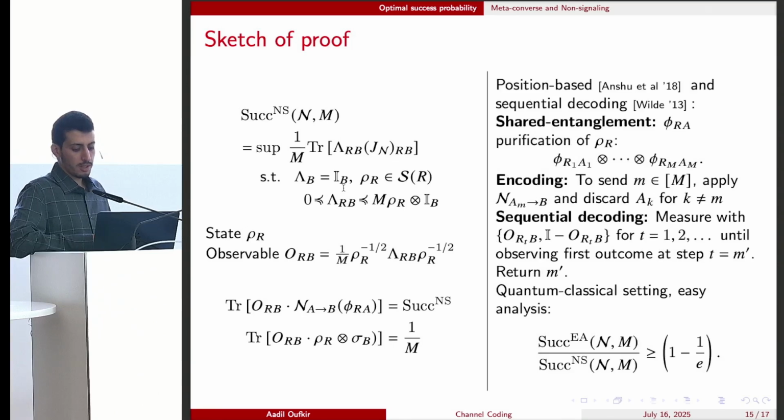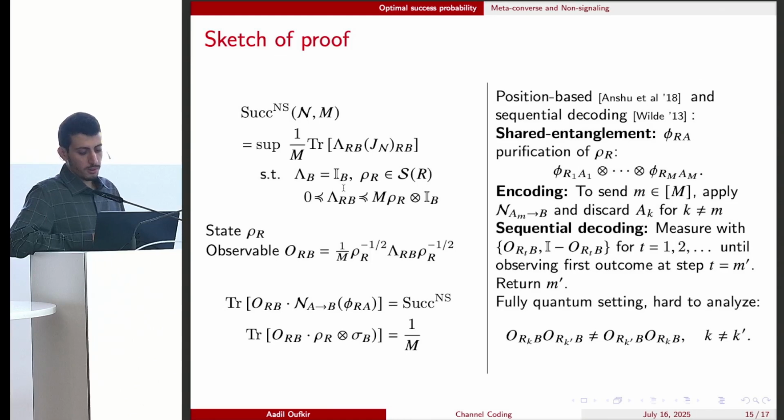Now, in the quantum-classical setting, the analysis is quite easy, and we can show a lower bound on the ratio of the success probabilities, which is given by exactly this constant, 1 minus 1 over e. However, for fully quantum channels, the observables for different positions do not commute, and the analysis is quite hard.